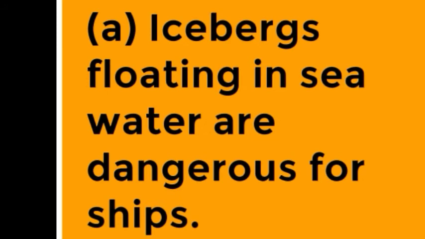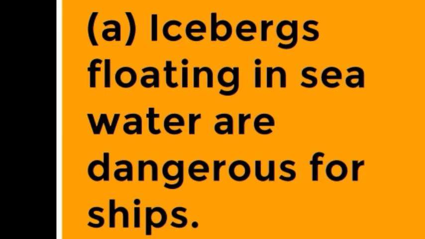This is because the density of ice is 0.917 gram per cubic centimeter. As we know, water in its solid form is less dense than in its liquid form. So ice floats in water because its density is less than 1 gram per cubic centimeter. The density of water is 1 gram per cubic centimeter, and the density of ice is 0.917 gram per cubic centimeter.